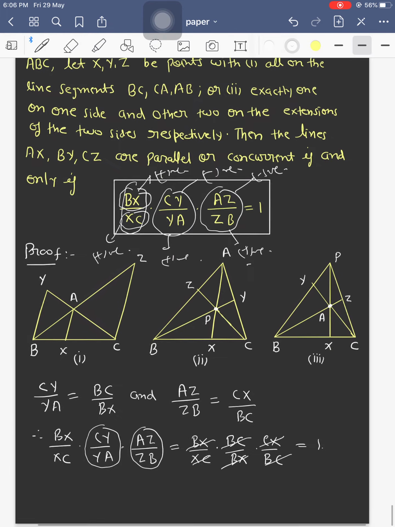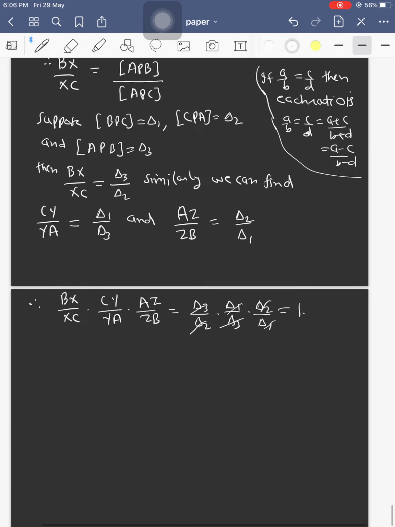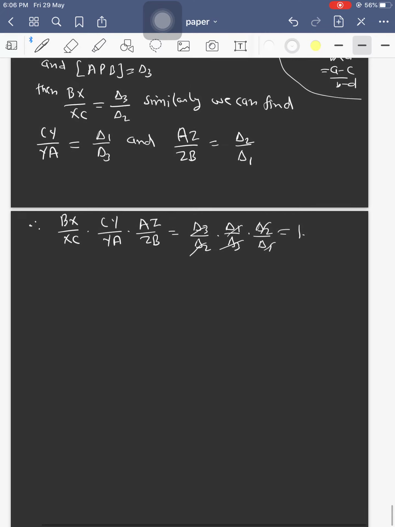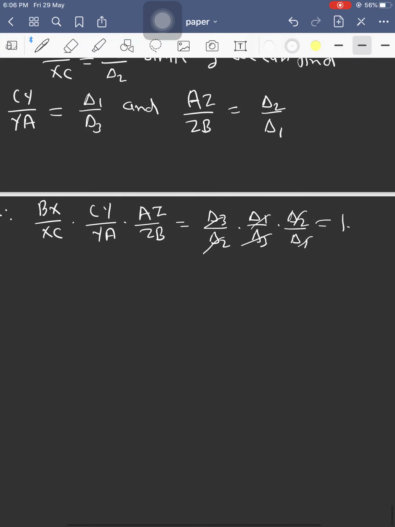Now we are going to prove the converse part of the theorem. Converse part. First we draw the figure.